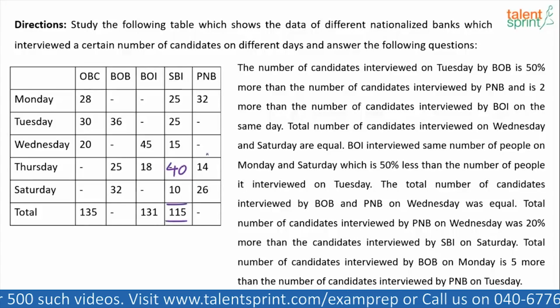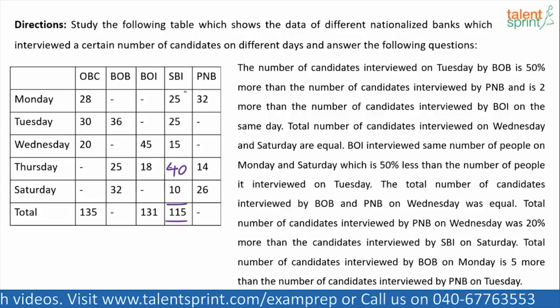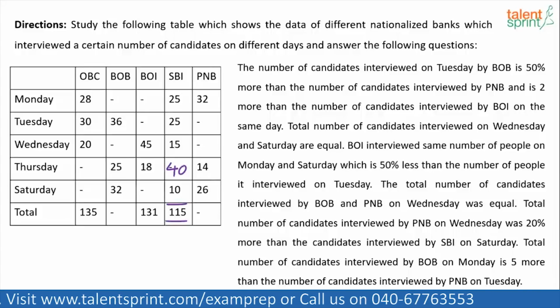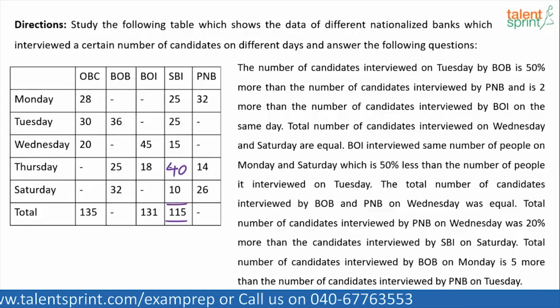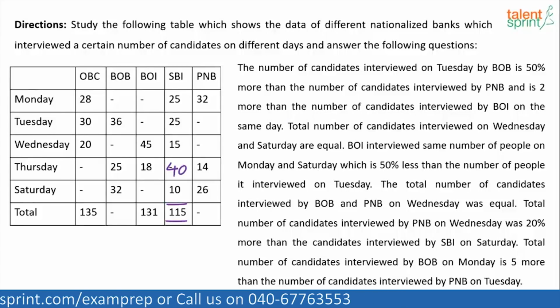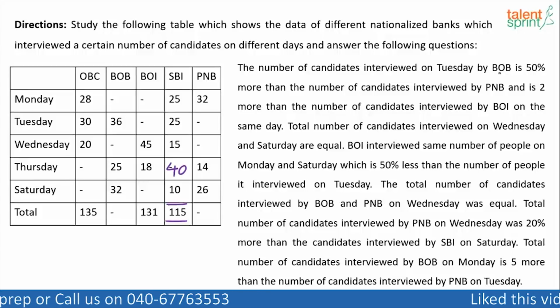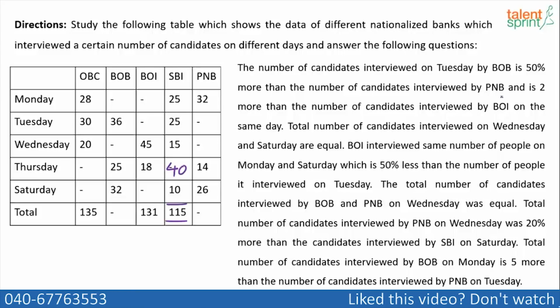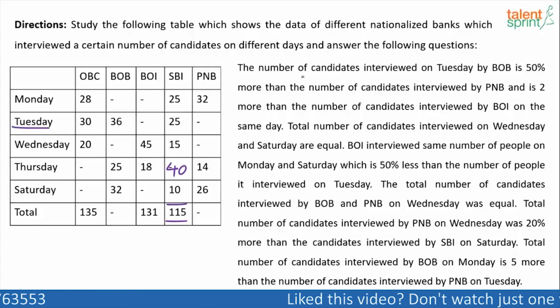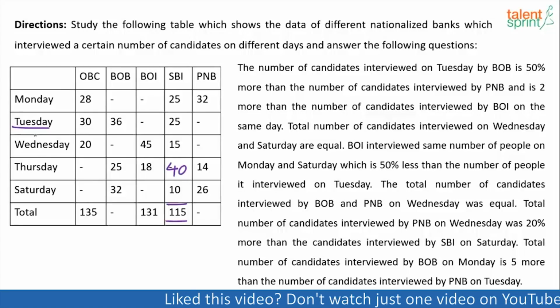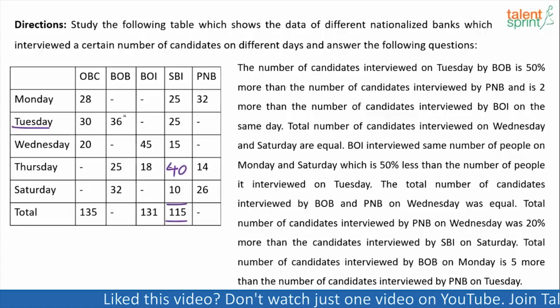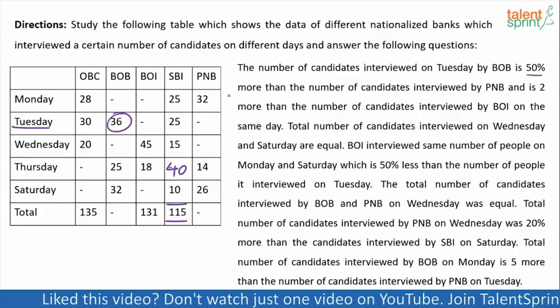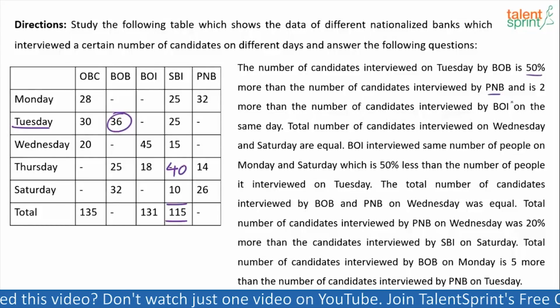Can we do the same for PNB? No. So the only value that we can find out is the number of candidates interviewed by SBI on Thursday using the table itself. Now for the rest of the values, we have to go back to the passage. Now look at the passage here. The number of candidates interviewed on Tuesday by BOB is 50% more than the number of candidates interviewed by PNB. So he's talking about Tuesday, right? The day is Tuesday. The number of candidates interviewed on Tuesday by BOB. Now what's the number of candidates interviewed on Tuesday by BOB? 36. So this 36 is 50% more than the number of candidates interviewed by PNB.